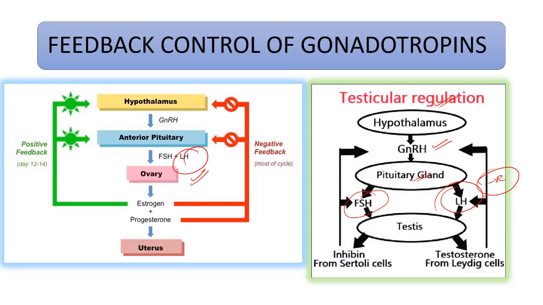So in case of males, LH is basically required to stimulate the interstitial cells, that is Leydig cells, to secrete testosterone. So higher levels of testosterone, or high levels of LH, also inhibit the hypothalamus. In case of follicle stimulating hormone, inhibin comes in as a male contraceptive nowadays. It is secreted from Sertoli cells and inhibits FSH and GnRH. Same case for females, you can see.